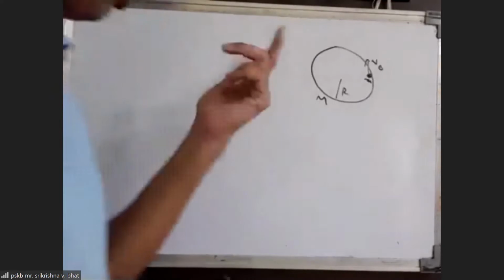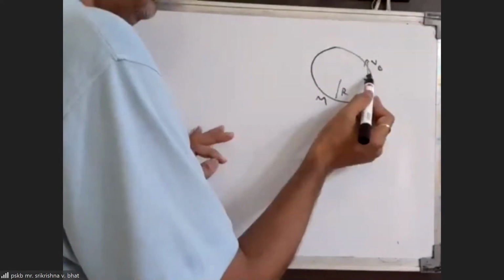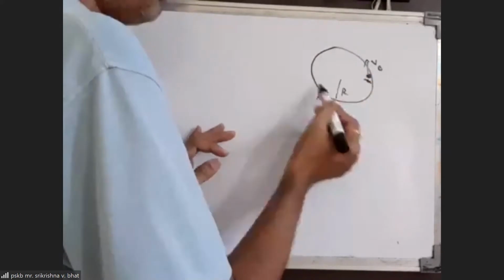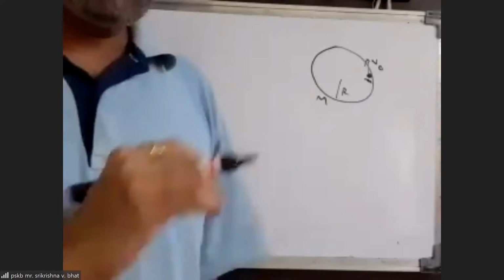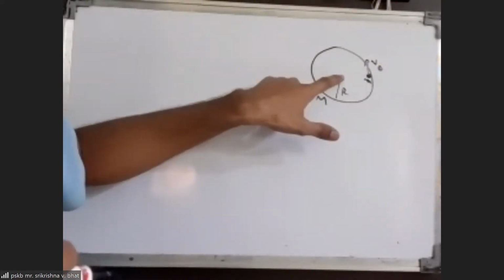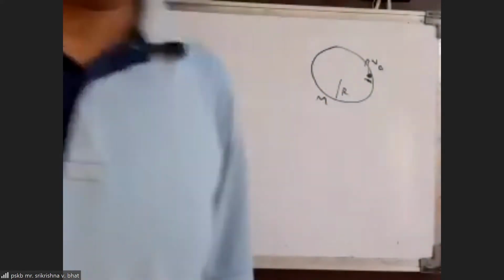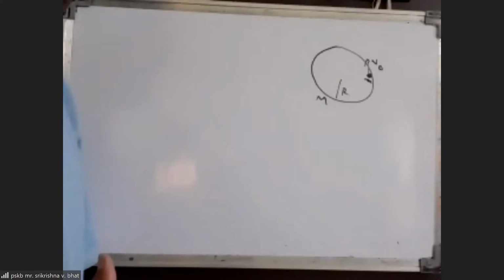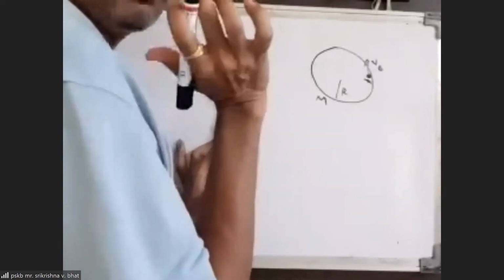Now since this small particle is in contact with the inner surface of the ring, as it moves and stays in contact with this inner surface, there will be some contact force between them. If there is an observer who is fixed with the center of the ring always, he will find this particle moving in a circular path with respect to him, with the radius r. Another thing to observe here is that initially the particle is given a velocity v naught, but the ring is not given any velocity.